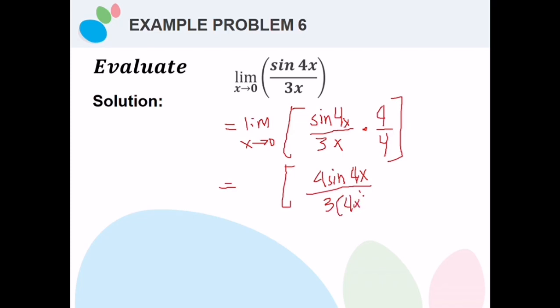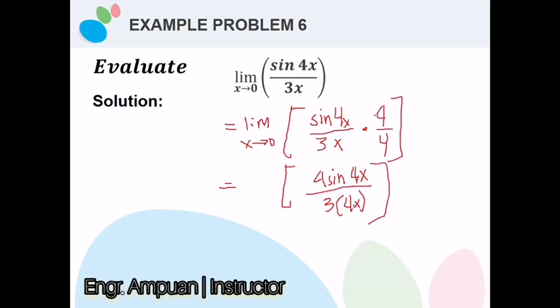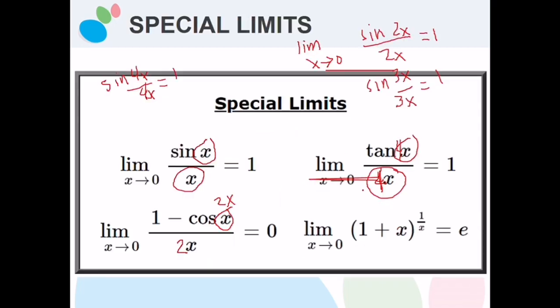Now, based on our example, we multiply by 4 over 4. So now we have sine 4x divided by 4x. The angle for the sine is now 4x, and the denominator is also 4x. Based on the problem earlier, the limit of sine x divided by x as x approaches 0 equals 1, so sine 4x divided by 4x is equal to 1.